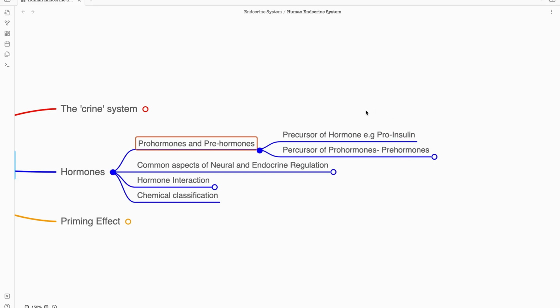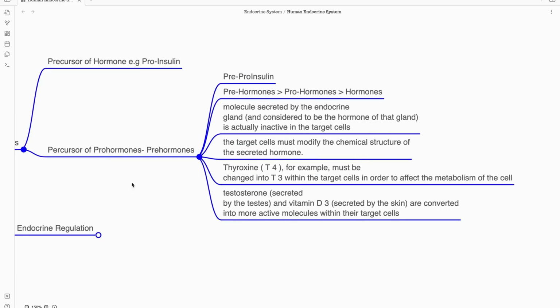Let's have a look. This is about prehormones, like pre-pro-insulin. As I have mentioned, the precursor of pro-insulin is pre-pro-insulin. So first we have prehormones, then prohormones, and then finally we get the active functional hormones.